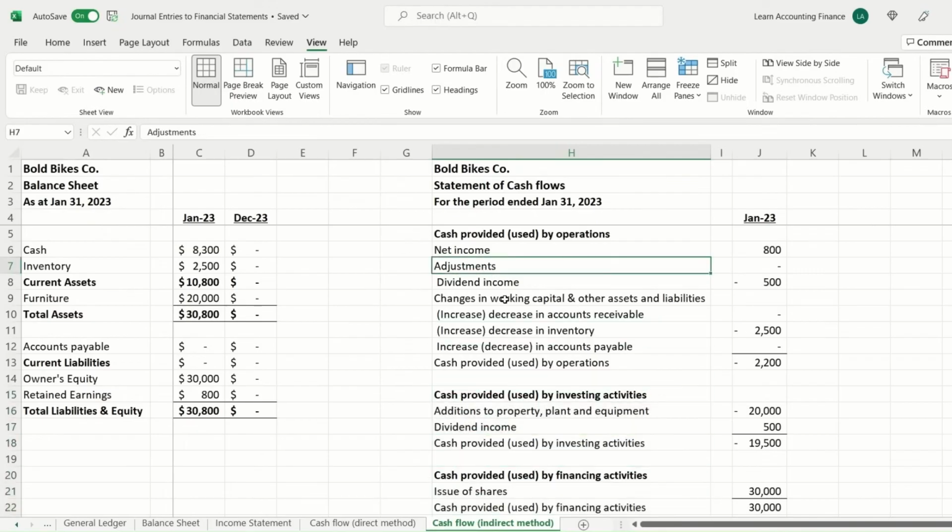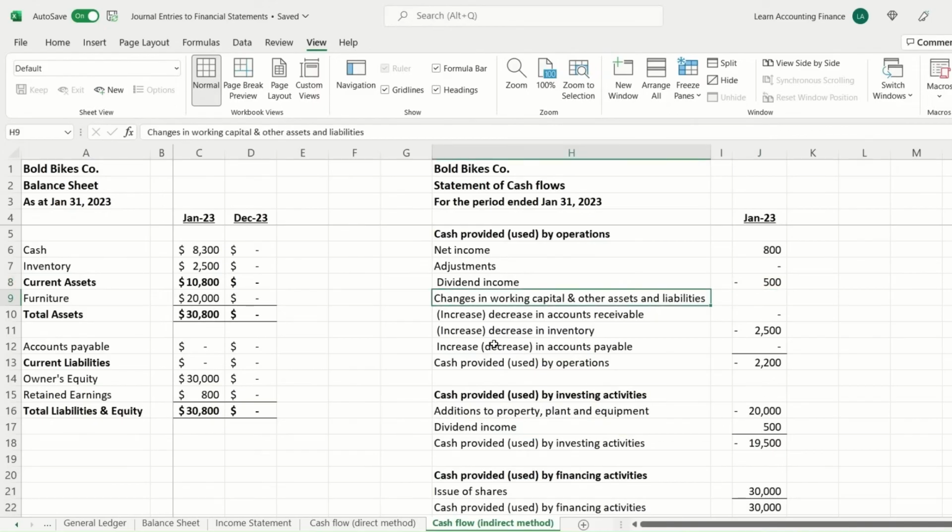We don't have any non-cash items, but a good example of a non-cash item is depreciation expense. In our example, we did not have that entry so far, so we are not excluding any depreciation expense here. But we do have dividend income, and dividend income should really be reflected in the investing activities, so we exclude it from here. So you see a negative $500 here, but you see a positive 500 in the investing activities, because we are showing the cash flow from dividend out of operations and into investing activities.